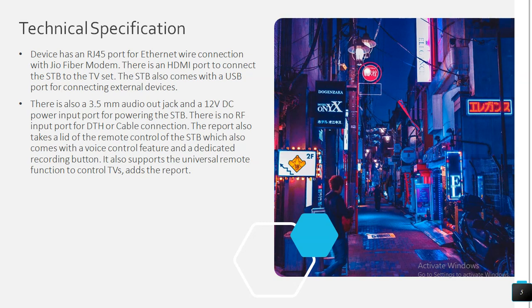The report also takes note of the remote control having a voice-enabled facility. Once you want to speak, if I want to play any program, I will keep the remote in front of my mouth and speak about that program. Just like if I want to watch the movie Pi, then I will say Pi movie and that movie will be available on my screen.